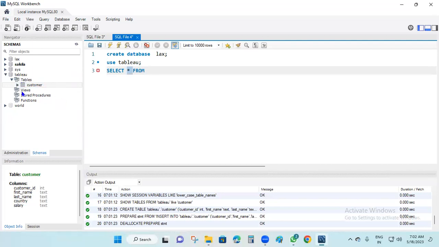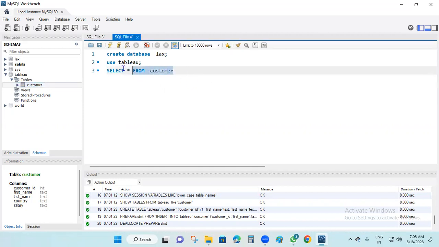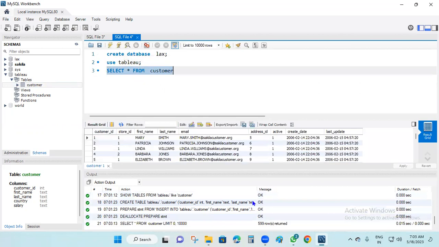Now I am just going to drag and drop the customer table name. Okay, this is the customer table. Just simply drag and drop, and everything works fast here. You can't type here. Now run this one. It will display the entire list of the data fields in the customer table. Got it?